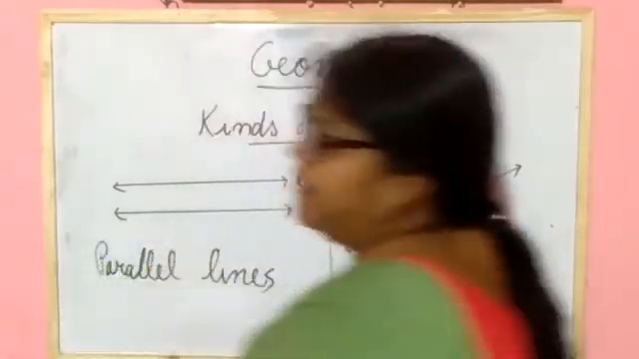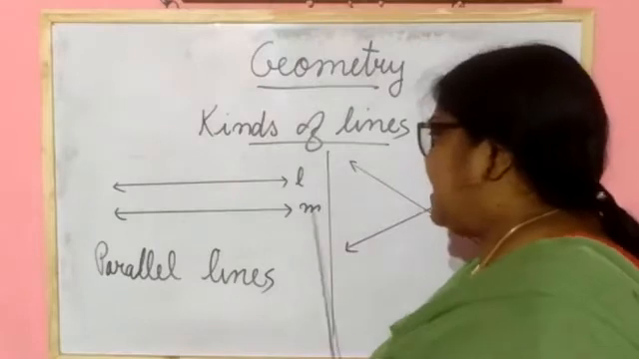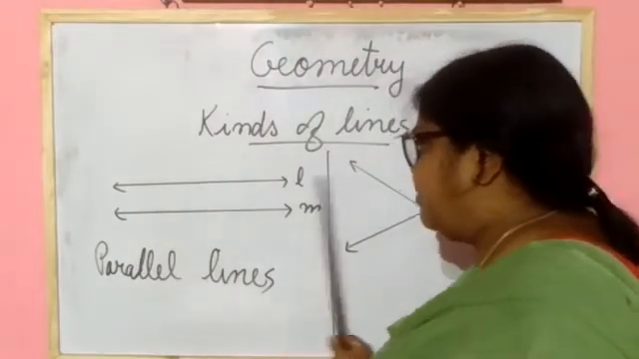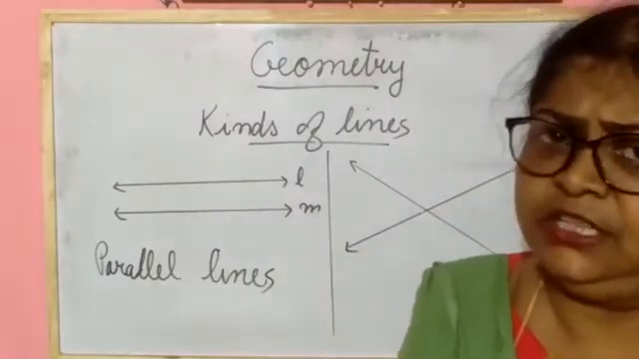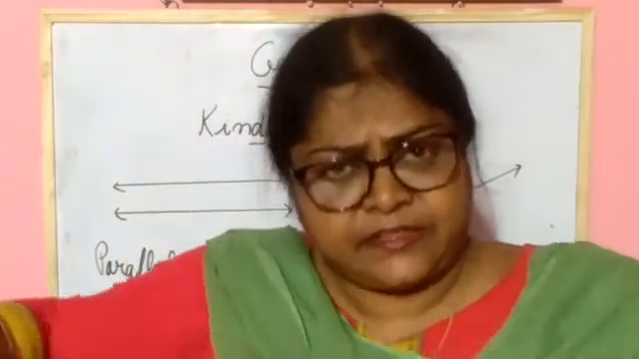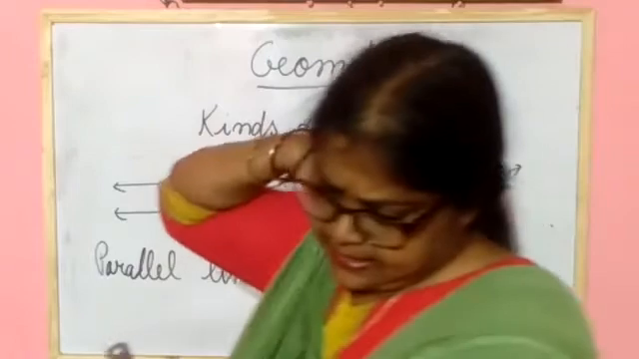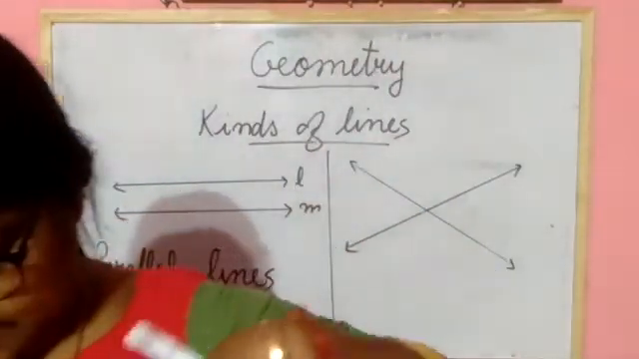What you are seeing in the parallel lines is that lines L and M are parallel lines. If they are extended from both sides, they will still not meet each other. They will not meet. Understood? Clear? Next I am taking one more line.